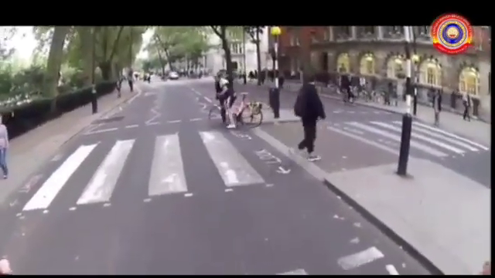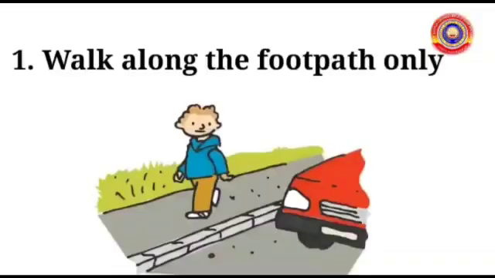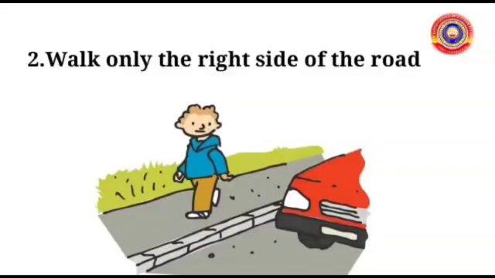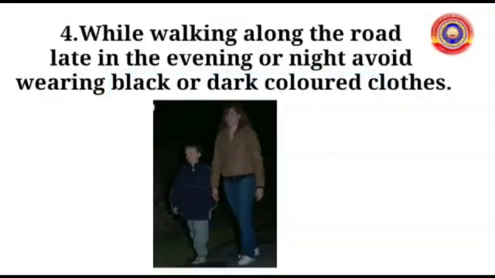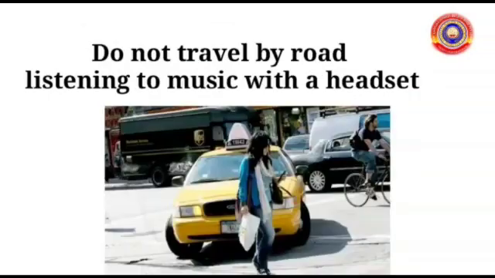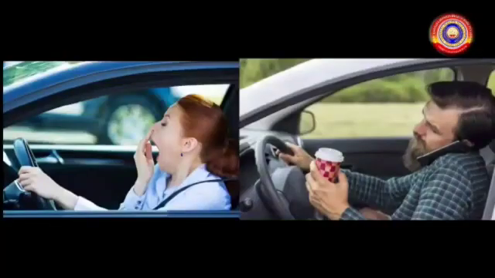What precautions should pedestrians take? Walk along the footpath only. Walk only along the right side of the road. Cross roads only at the zebra crossing. While walking along the road late in the evening or night, avoid wearing black or dark colored clothes. And do not travel by road listening to music with a headset. So many reasons like this that people create accidents due to their negligence.